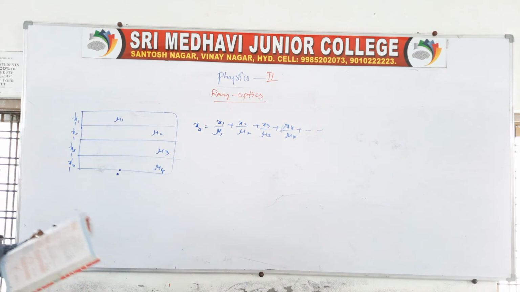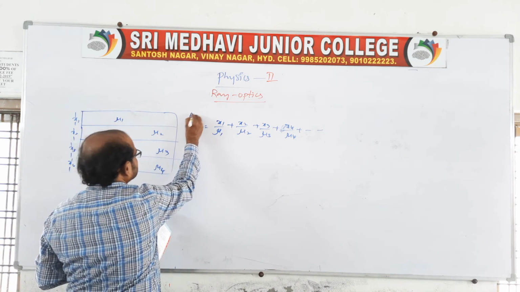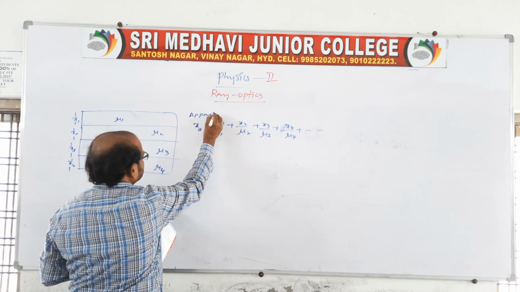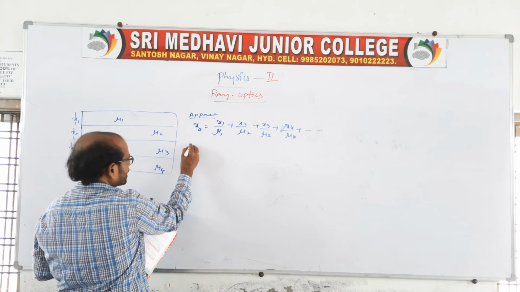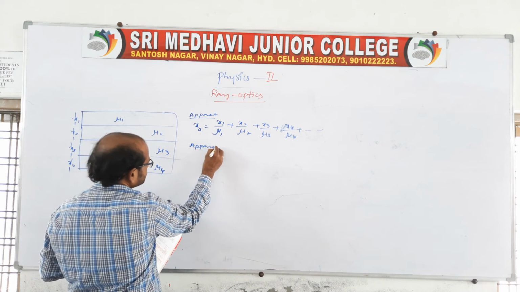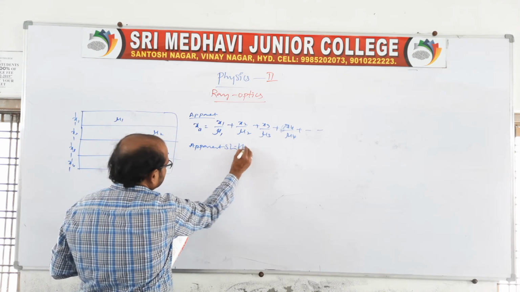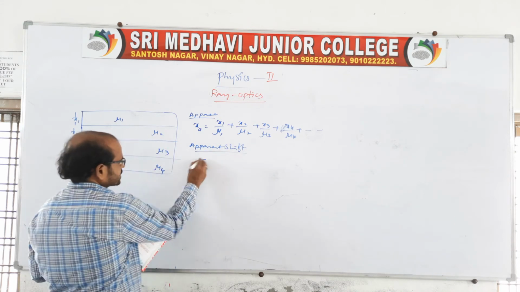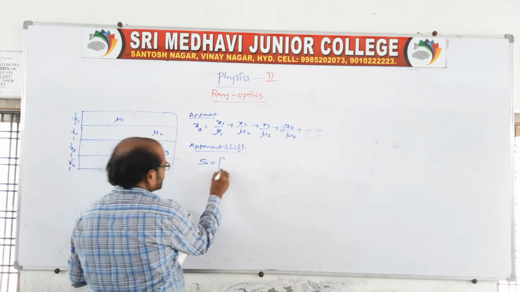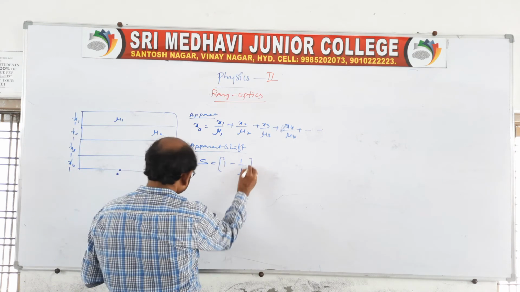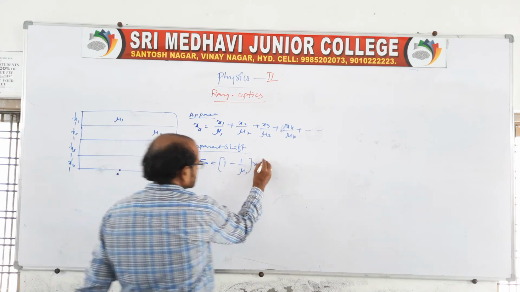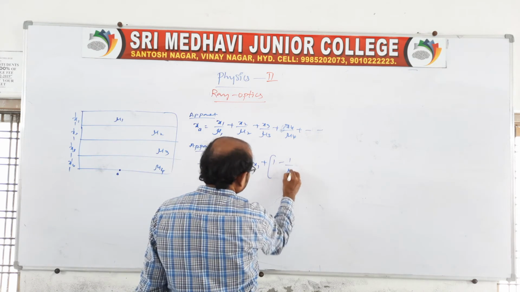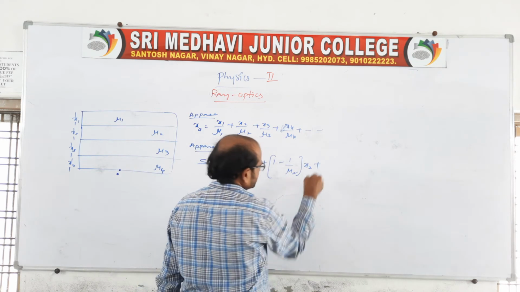So what will the apparent shift be? If there are a number of mediums given like this, then the apparent shift S will be, as we already know, 1 minus 1 by mu1 times x1, plus 1 minus 1 by mu2 times x2, and add all these shifts.